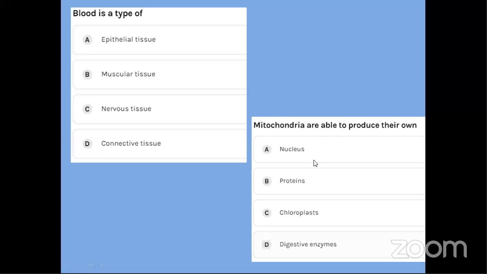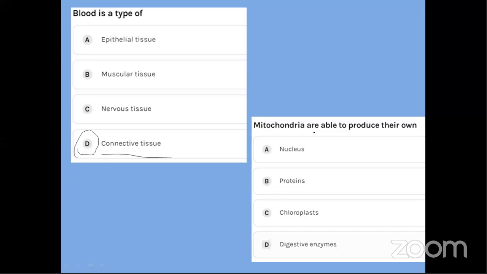Blood helps to transport water and oxygen and connects to various organs, while epithelial, muscular and nervous tissues do not do that. Blood is the fluid that connects organs, tissues and cells and provides nutrition. Therefore, the answer is D, connective tissue.